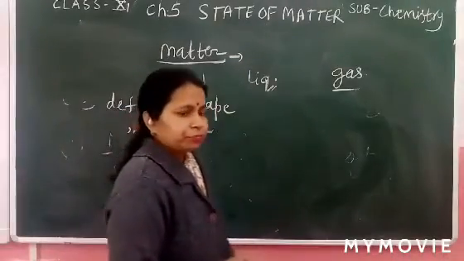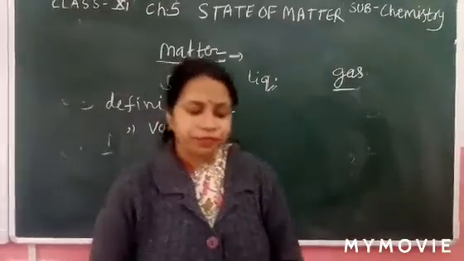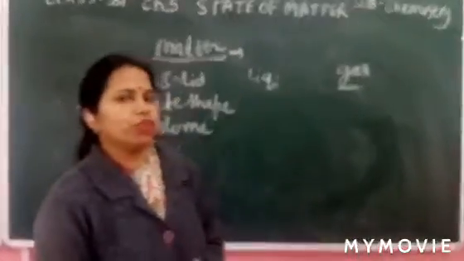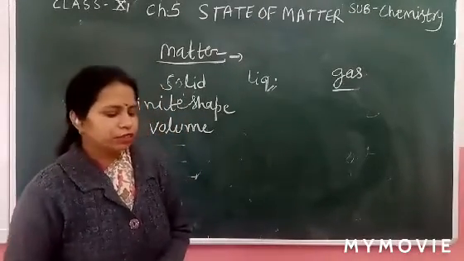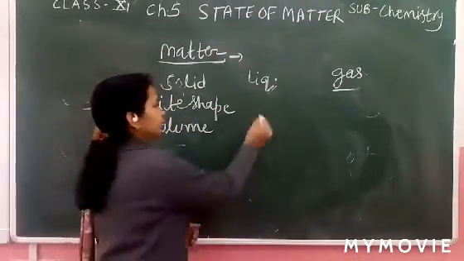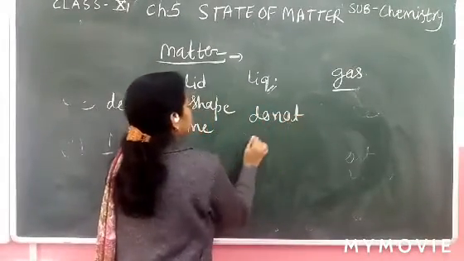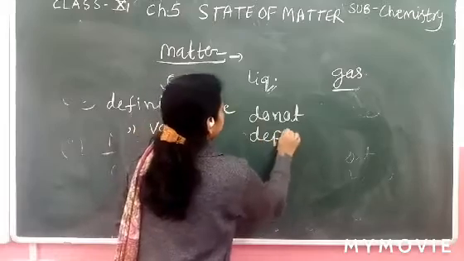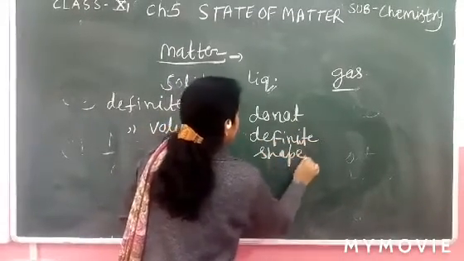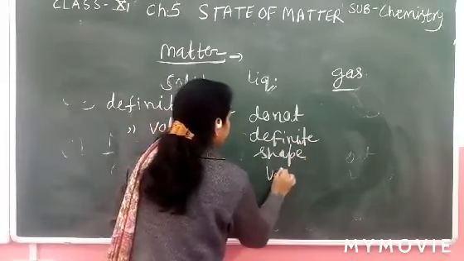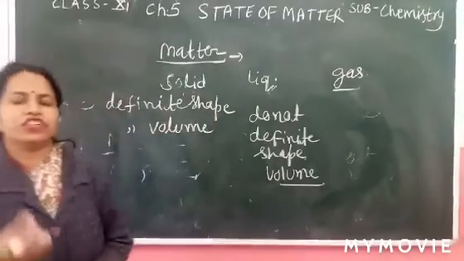But liquids do not have definite shape but have definite volume, except volatile liquids like acetone, petrol.